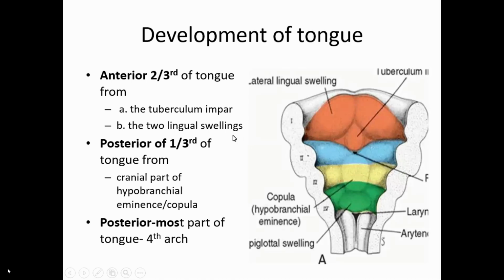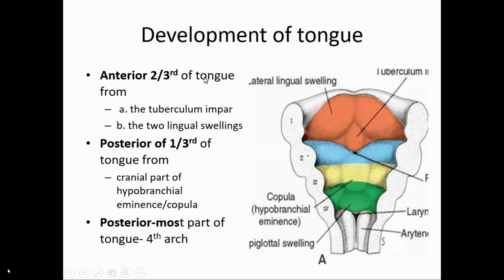The tongue begins to develop in the 4th week of intrauterine life. The anterior two-third of the tongue develops from the 2 lateral lingual swellings and the tuberculum impar, which lies in between, from the first branchial arch or the first pharyngeal arch. And the nerve of the first pharyngeal arch is the mandibular nerve.